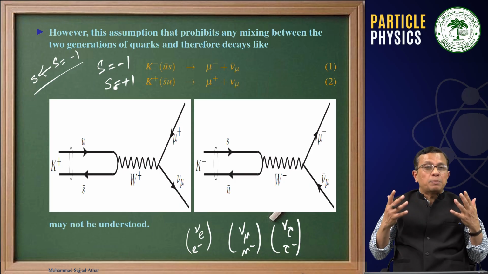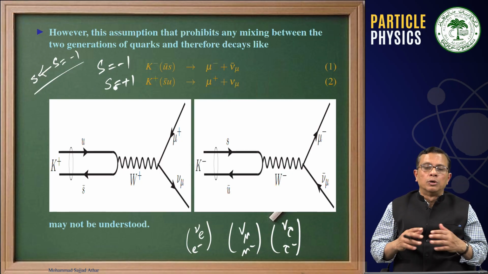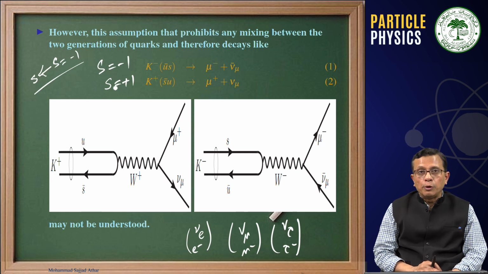And this has been experimentally observed, that a K plus decays to mu plus nu mu, or a K minus decays to mu minus nu mu bar.